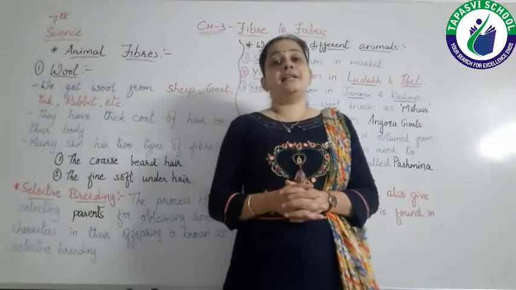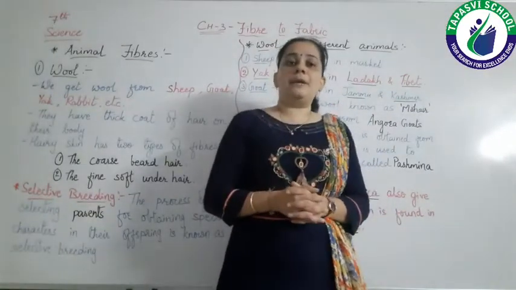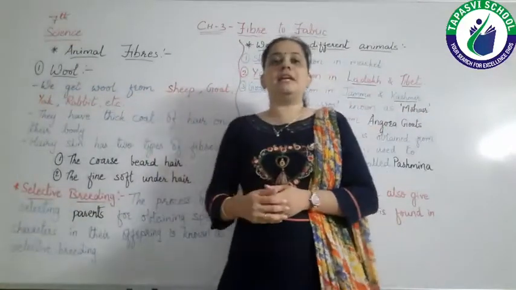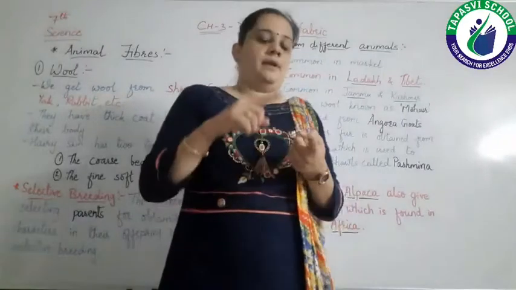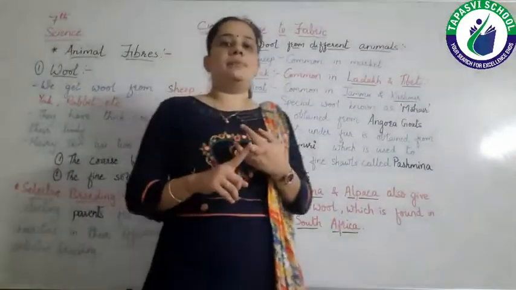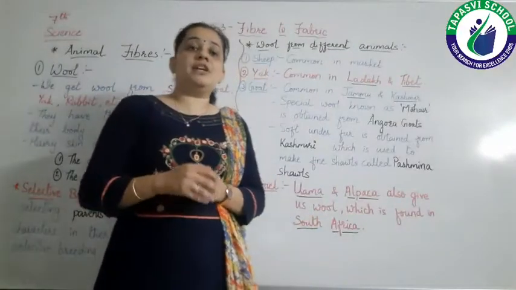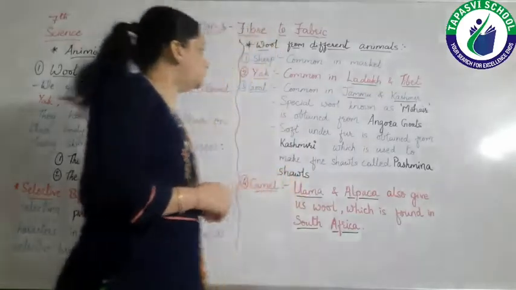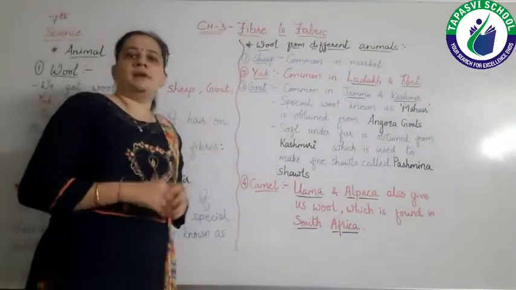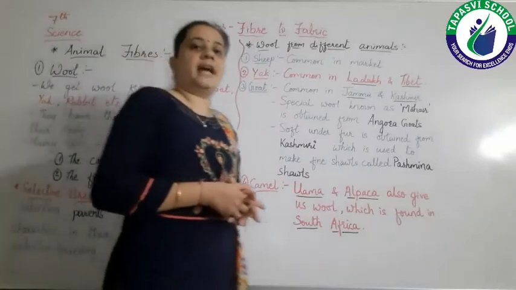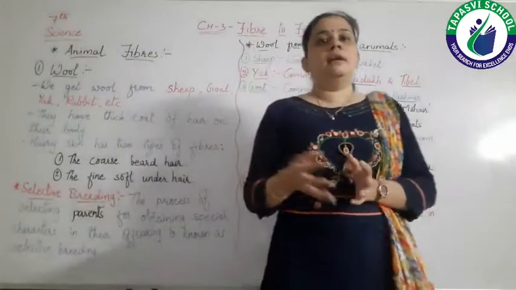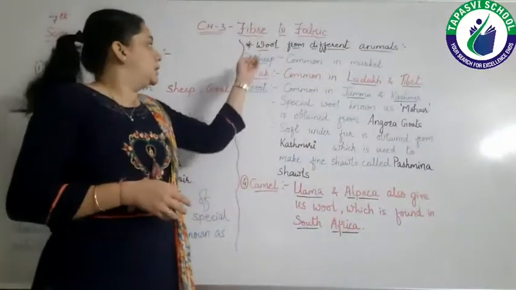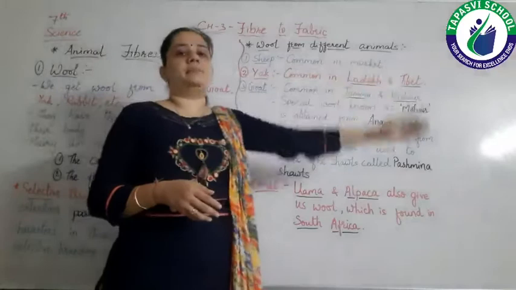Now let's move towards the next topic, that is wool from different animals. As I told you, we get wool from sheep, yak, goat, camel, etc. So let's see which type of wool we get from these different animals. First is sheep. As we all know, sheep is common from which we get wool, right? So the wool of the sheep is common in the market.